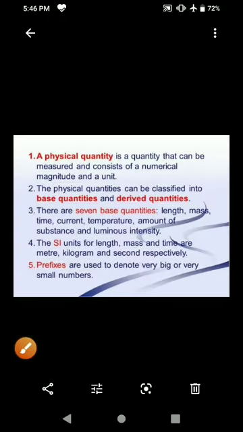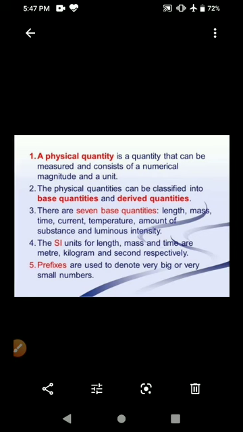Okay. We shall start from the introduction of physical quantities and measurement. In class 6, we learned about the various physical quantities like length, area, mass, time and temperature and the various units used to express them. We also understood the importance of measurement in our life and the various instruments used to measure these quantities. So let us start with a physical quantity.